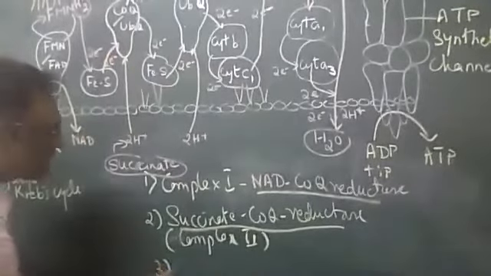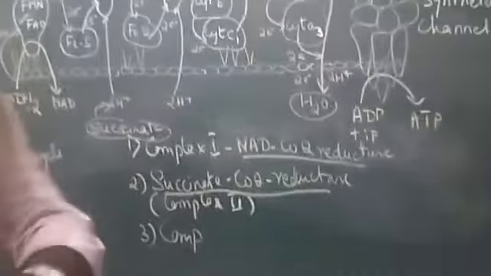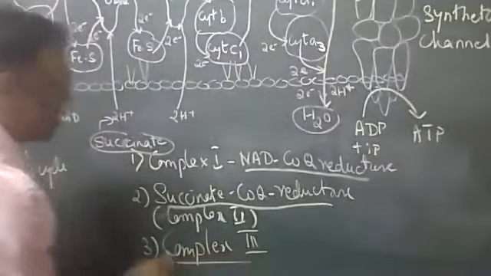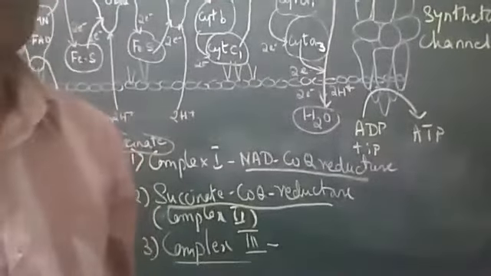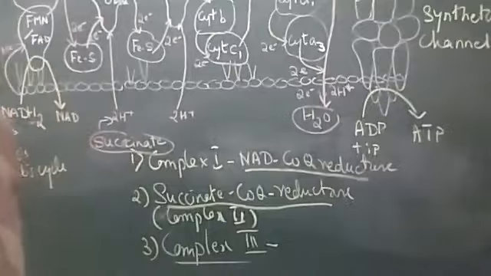Then complex 3. The name of complex 3 is CoQH2 cytochrome C reductase.